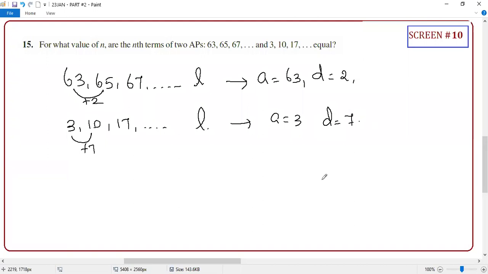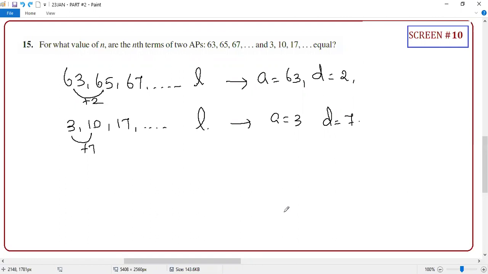So what is your nth term here? Can you tell me? a plus (n minus 1)d. One minute, student. For what value of N are the nth terms equal?